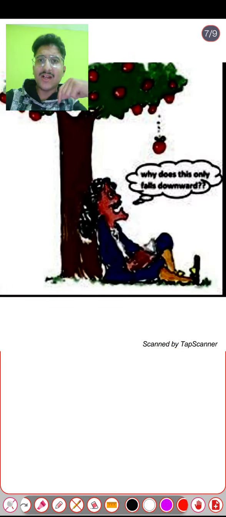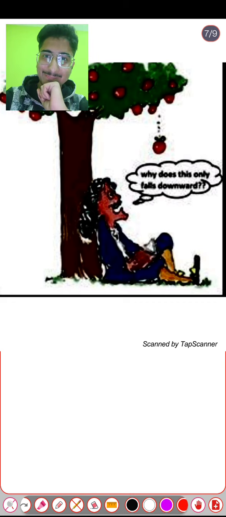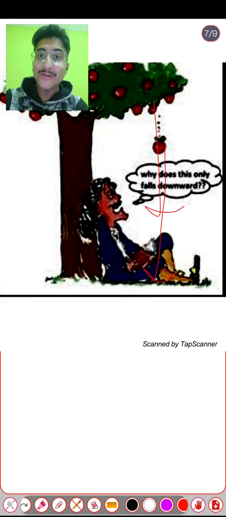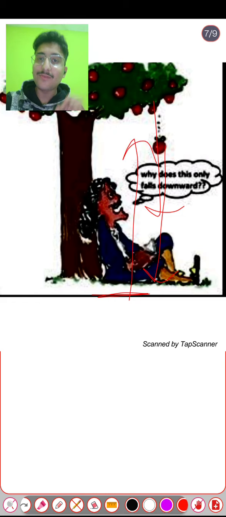Now take another curiosity question which is more interesting than the previous one. Newton, who discovered this gravitational force, once sat under an apple tree, and an apple fell on him. Then he thought that the apple is attracted by the earth, so by Newton's third law, the earth should also be attracted towards the apple.